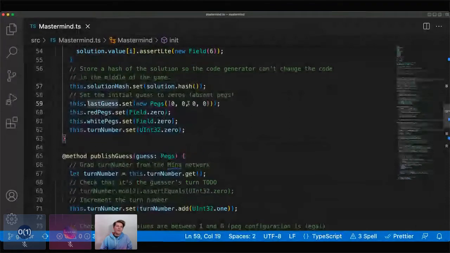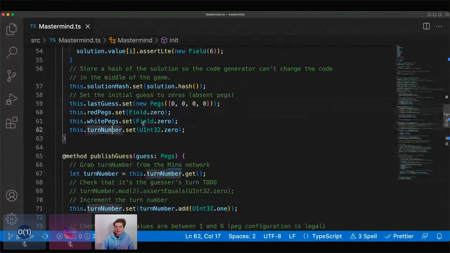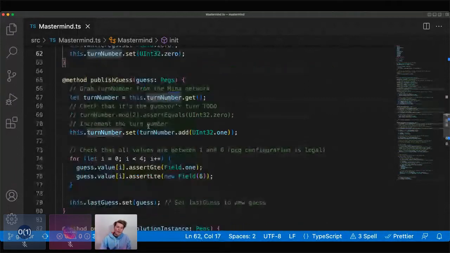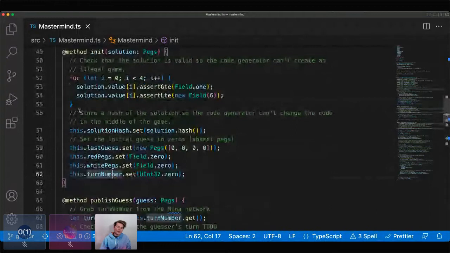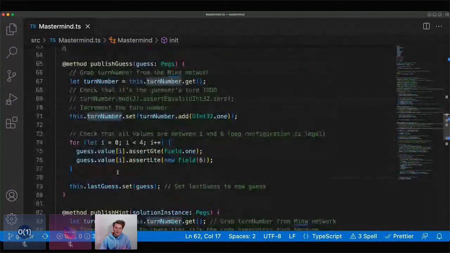If last guess is 0000, we know that the contract is just initialized, because later on when we check publish guess, we'll make sure that you can't publish a bunch of zeros, or any zeros actually. Then we'll set red pegs, white pegs, and turn number to 0. This method will be called right after the contract is deployed, before anybody interacts with it. The next 2 methods, publish guess and publish hint, will be called by users.